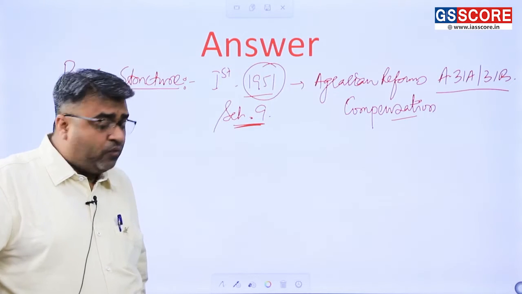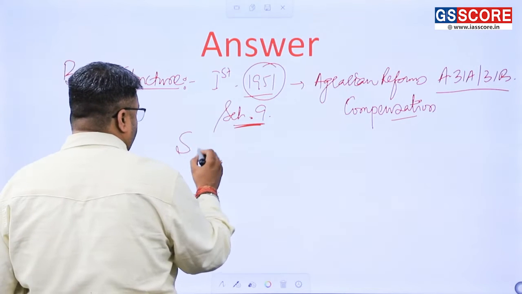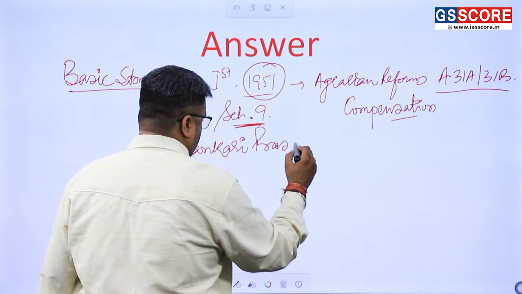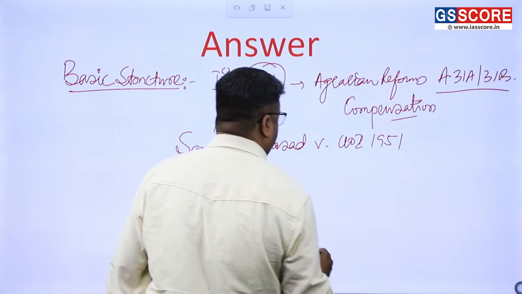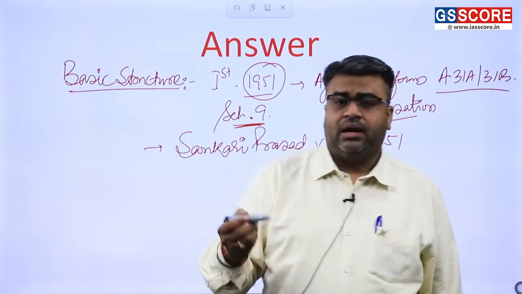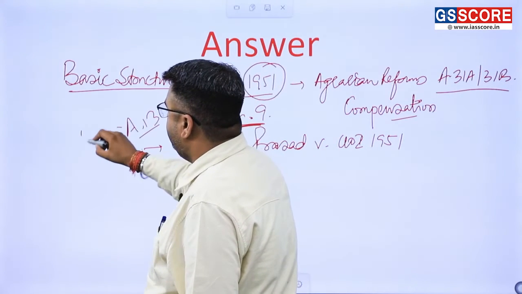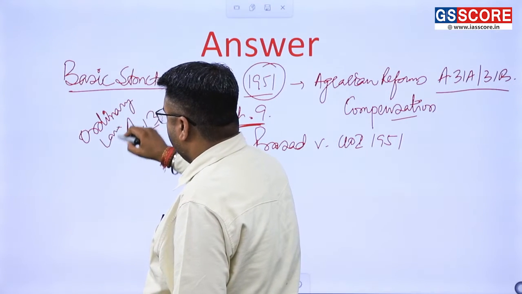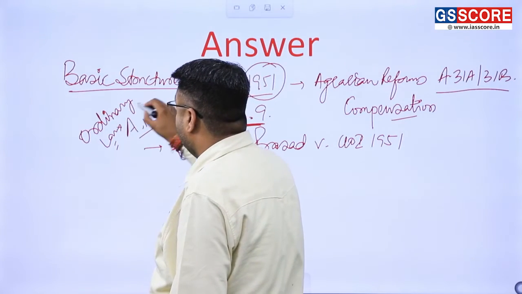So the first case at that time was Shankari Prasad versus Union of India, whereby the Supreme Court upheld that Article 13 is concerned only with ordinary laws, and constitutional amendment does not fall under the ambit of Article 13.